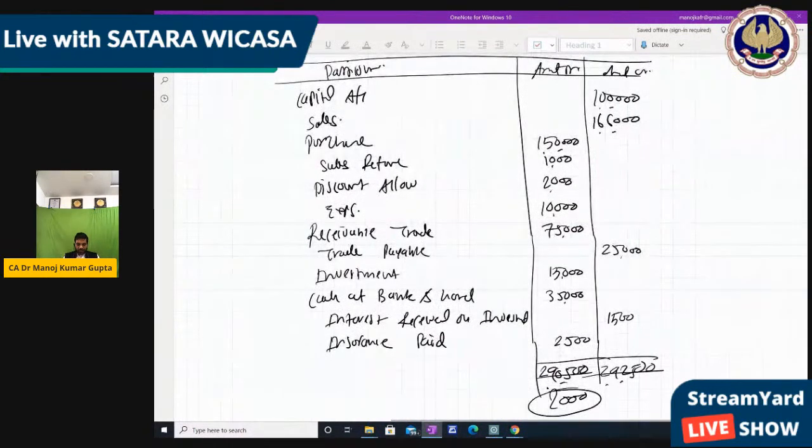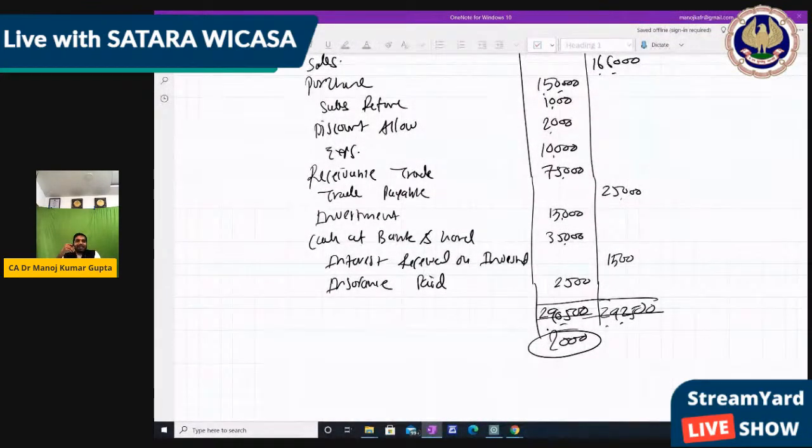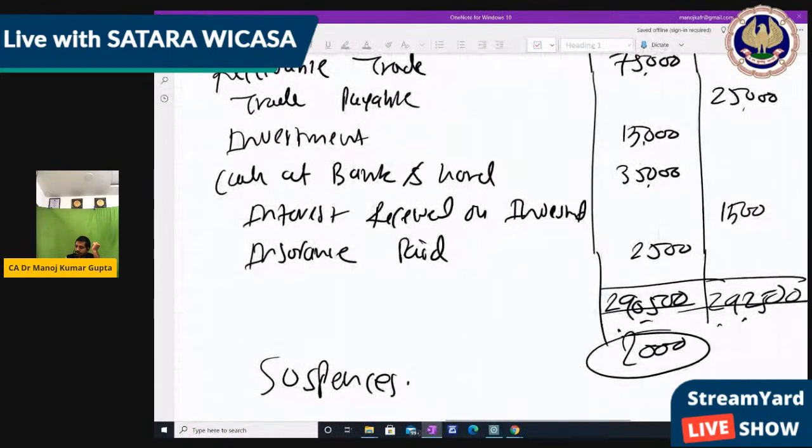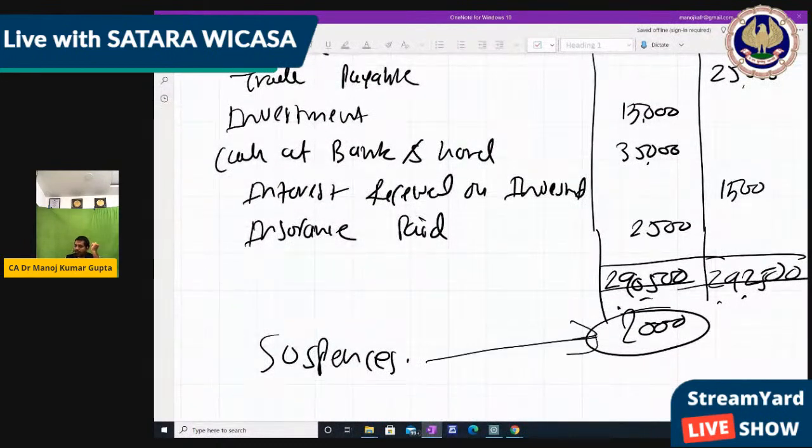We check once again so that there should not be any such difference. But if there is a difference, then we don't have any option. We have to consider it suspense because we don't have the idea about these balances. If we are making from journal entry to ledger to trial balance, then we can identify the mistake. But if we don't have the idea, then that amount can be transferred into the suspense account. That is 2,000, which is credit side, and our balance is 2,92,500, subject to no calculation mistake. If we had made a calculation mistake, then it is our fault.